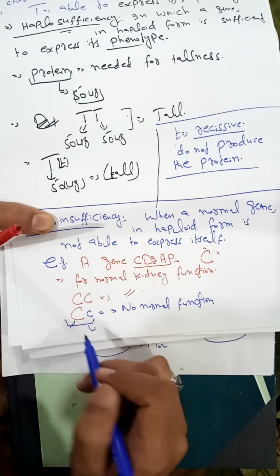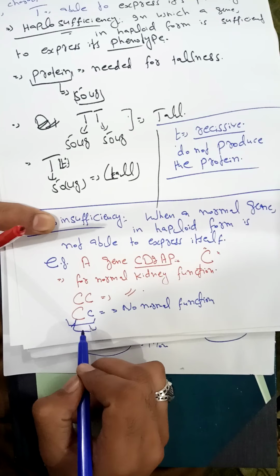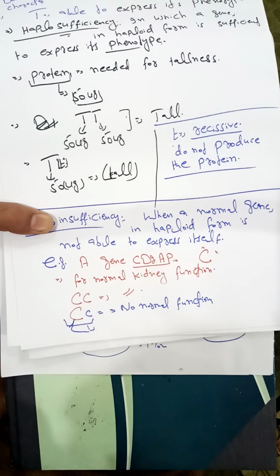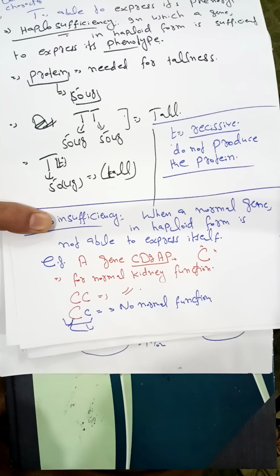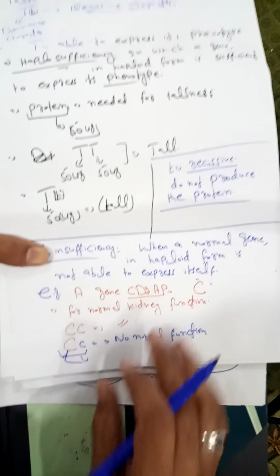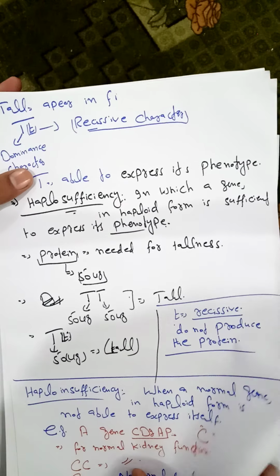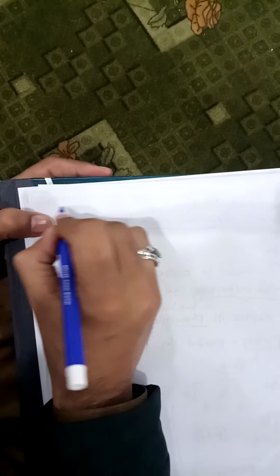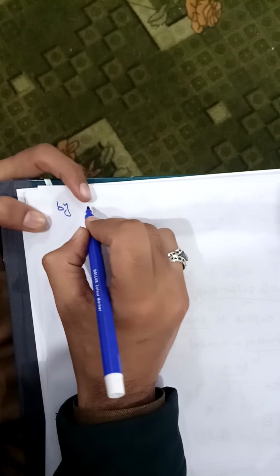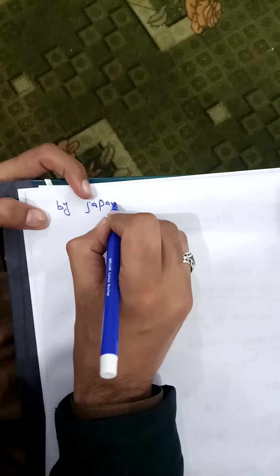In this haploid form, the C is not able to perform the normal function. This C also needs its other partner, the capital C. So this is called haploinsufficiency.